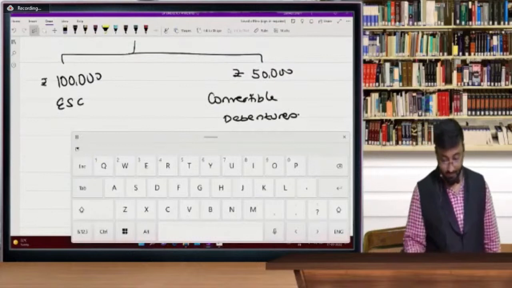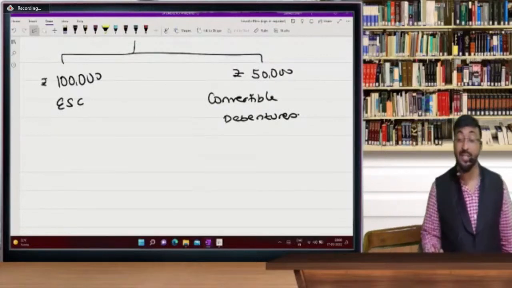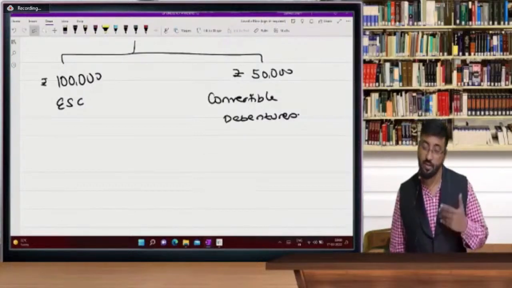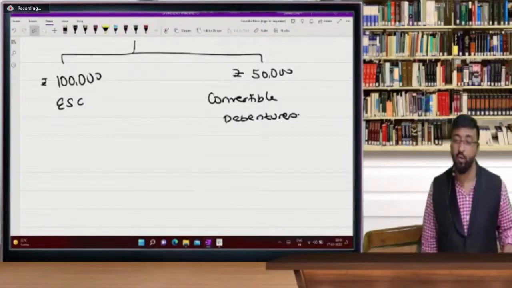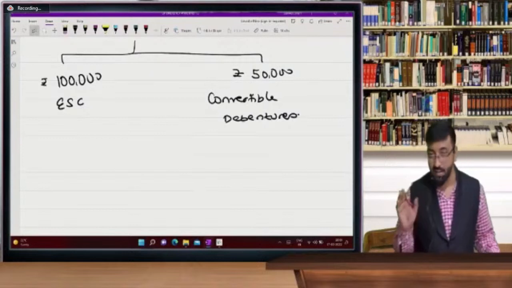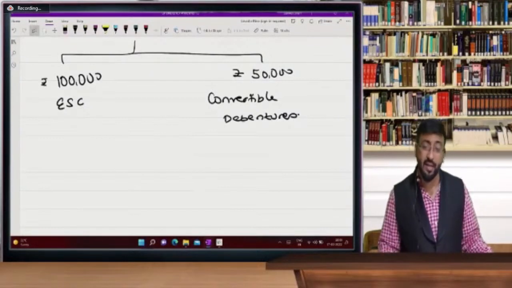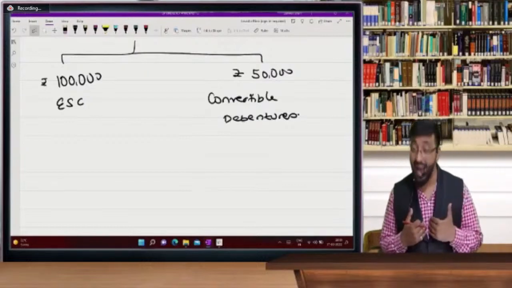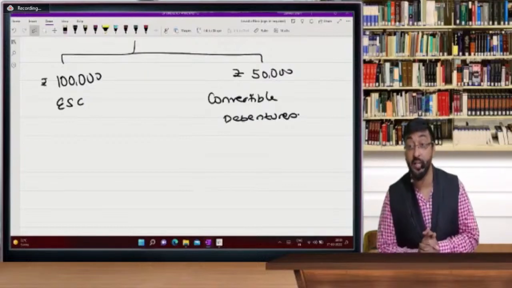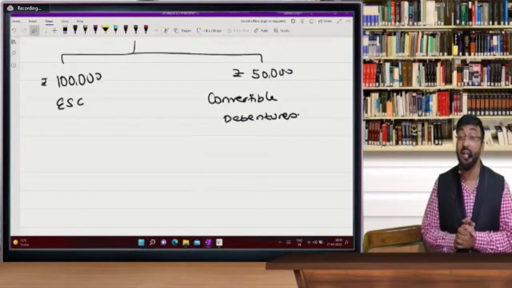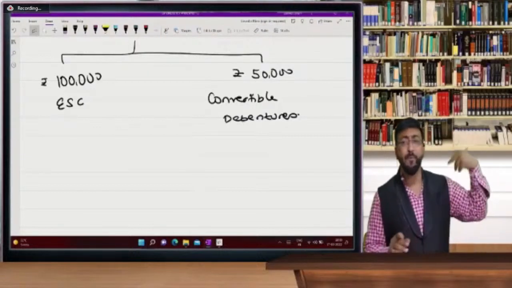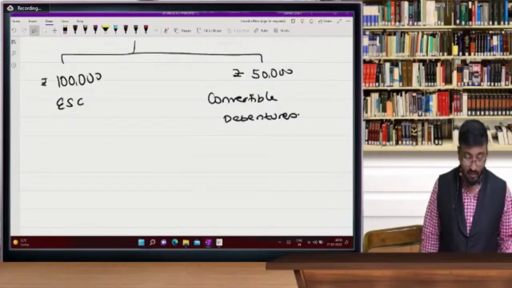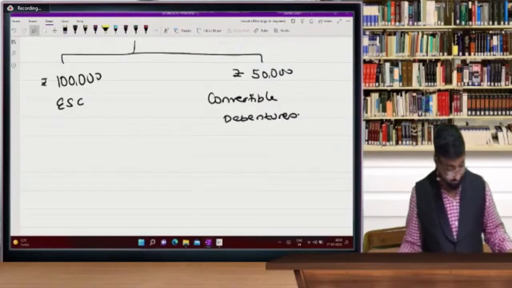Understand this concept carefully and tell me in the comment section after this concept whether you are getting it or not. So I have 1 lakh equity share capital and 50,000 convertible debentures.